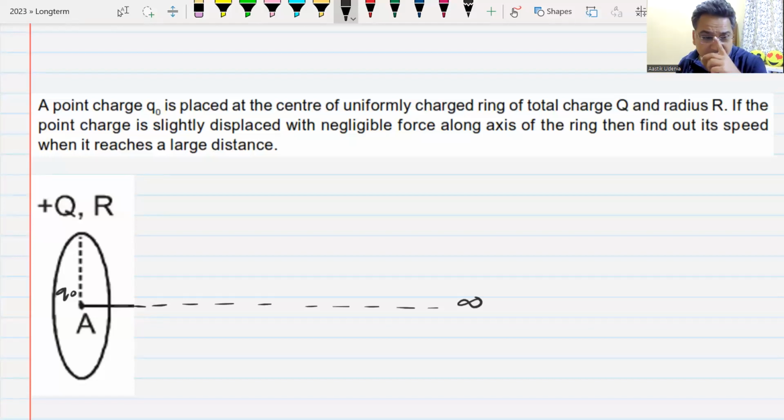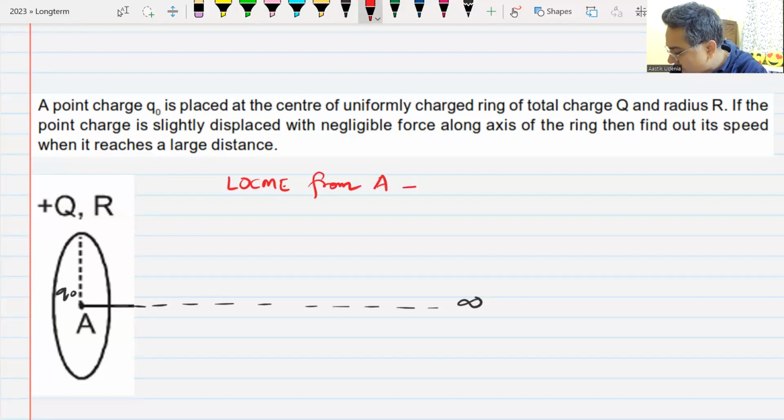So how are we supposed to do this? We can do this in many ways. I will do it by the law of conservation of mechanical energy from point A till point infinity. Total mechanical energy at point A will be equal to total mechanical energy at point B.